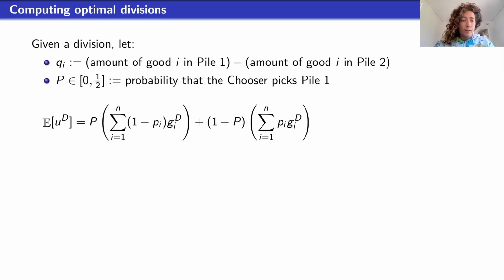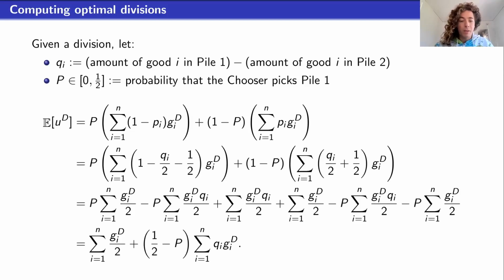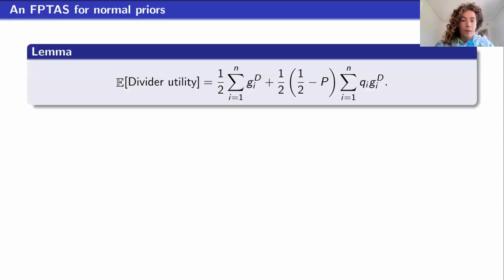And so using these variables, we can compute the expected utility of the divider given q_i's, which induce some capital P, and it's this expression. I'm not going to go through the details of this derivation, but the point is we can do some simple manipulations and get it into the following form. And what do I like about this expression? The expected utility of the divider is equal to the sum of 2 things. The first term here is just half the value of the sum of all the goods to the divider. This has no bearing on the divider's optimization problem. It won't change. The only variables the divider gets to manipulate are the q's, which determine the P as well.